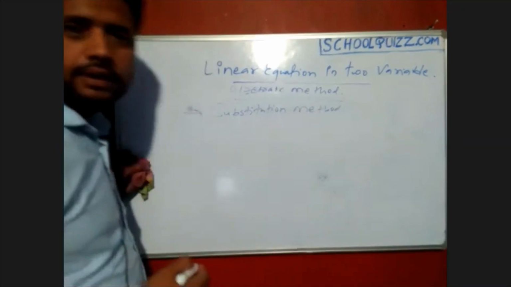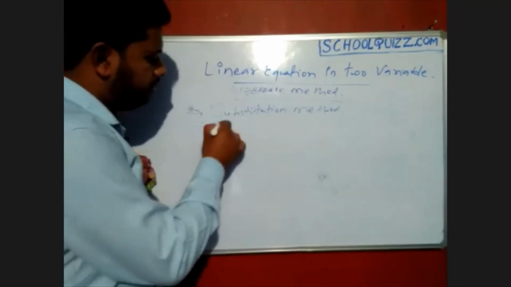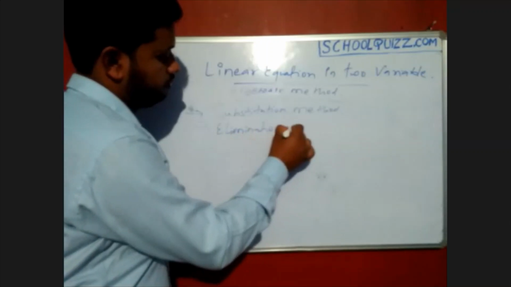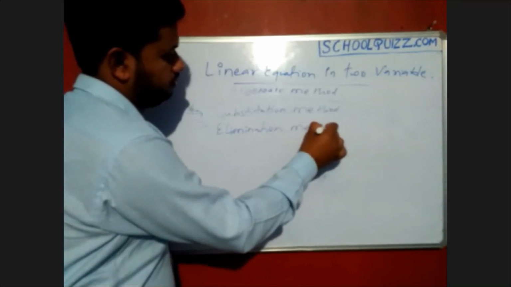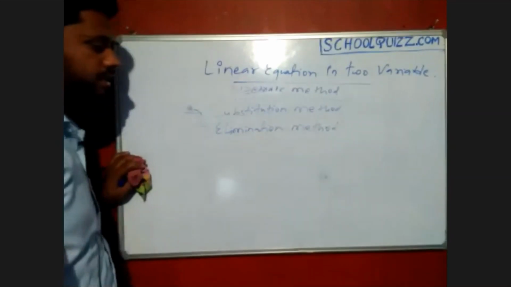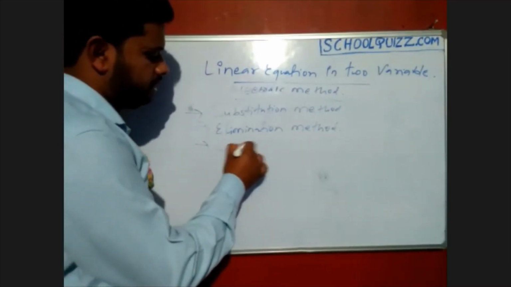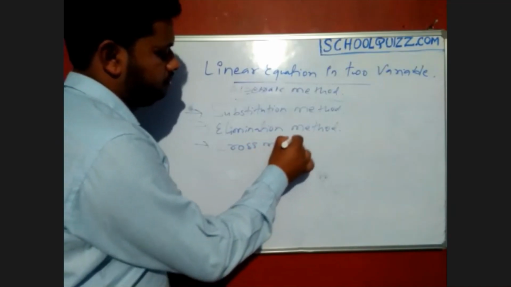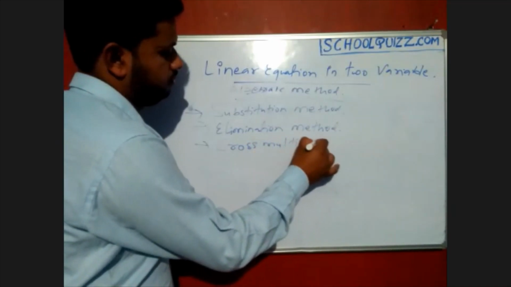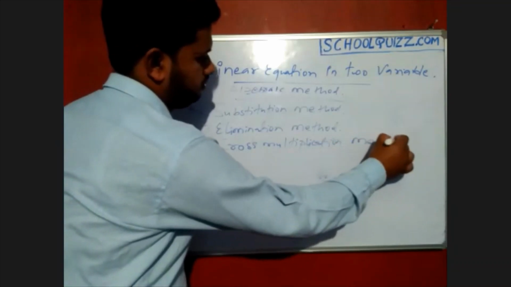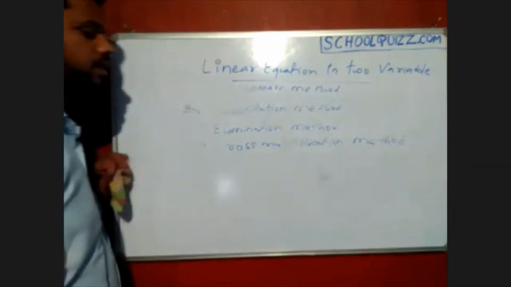The next one is the elimination method. And one is the cross multiplication method.